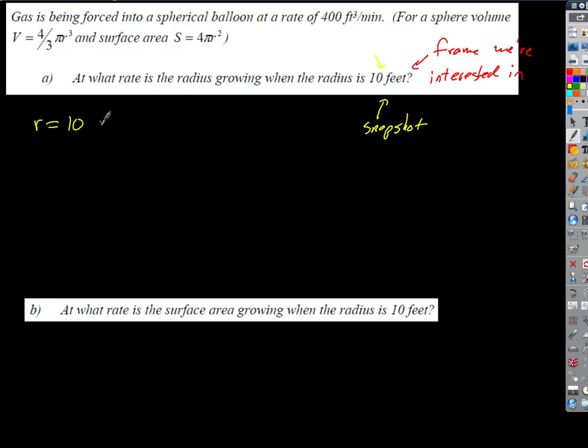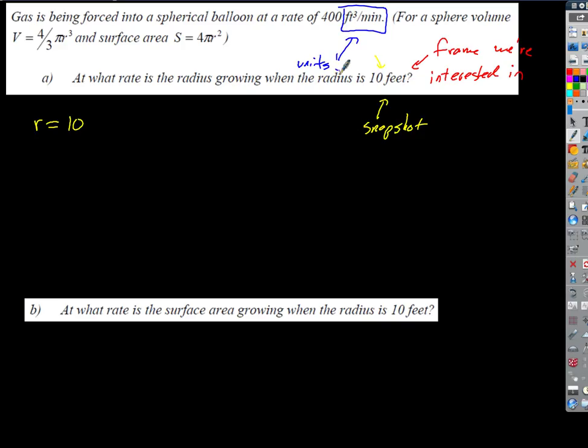Okay, so now think about that in terms of what the calculus quantity would be that goes with that. What's that going to be? It's not V. It's dV dt. Good, and the reason we know that is because the units give it away.